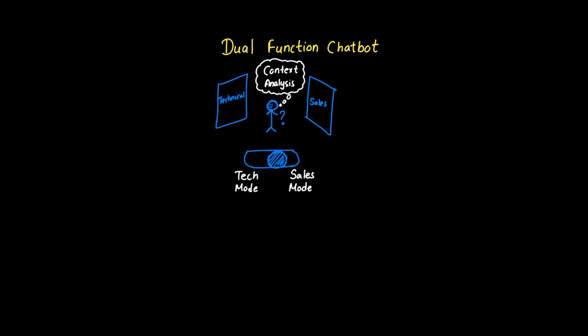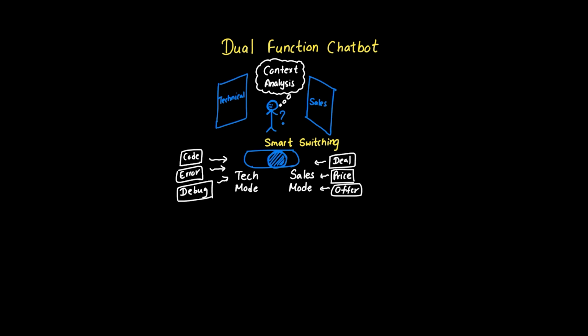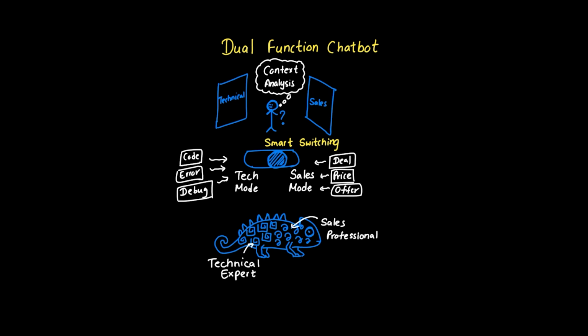Is the user saying "my device won't turn on" or "tell me about your pricing"? Based on these cues, the AI switches between technical troubleshooting mode and sales conversation mode. Each mode has different priorities. A single universal prompt would be like having one script for both a repair manual and a sales pitch, ineffective for both. Context-aware switching creates a chameleon-like AI that adapts its personality and approach to match user needs.